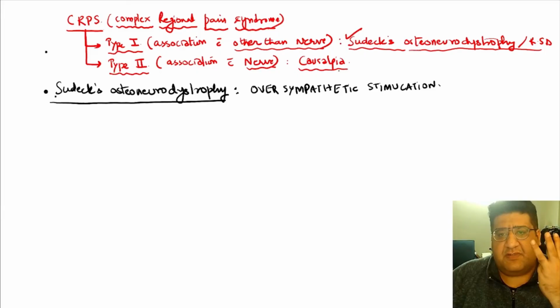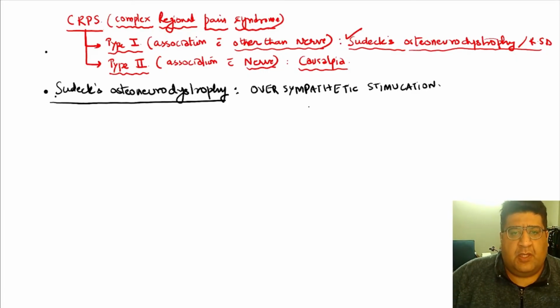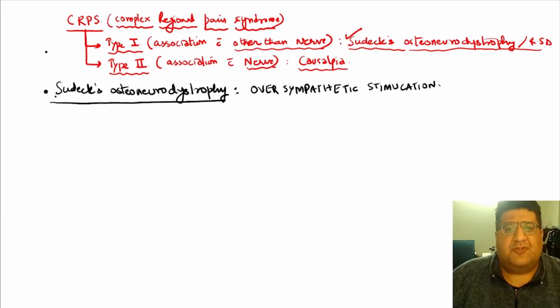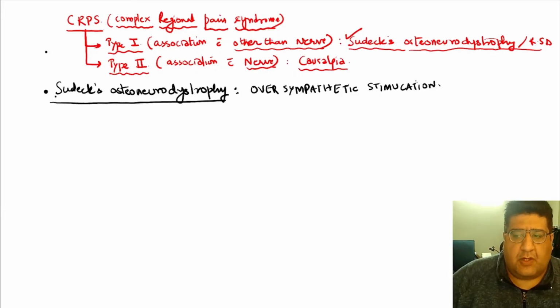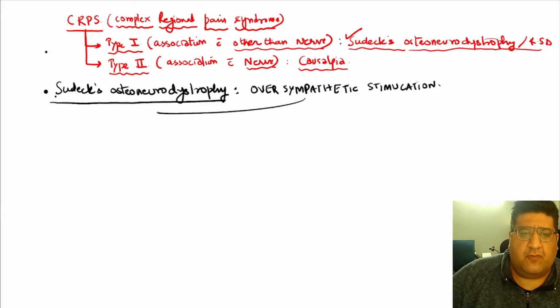We have three types of nervous system: PNS, CNS, ANS, peripheral, central, autonomic. Autonomic further has two: sympathetic, parasympathetic. So in this condition, you have oversympathetic stimulation. Usually there is an association with Colles fracture, and despite proper treatment, this happens. Now, what happens because of this oversympathetic stimulation, we need to understand.